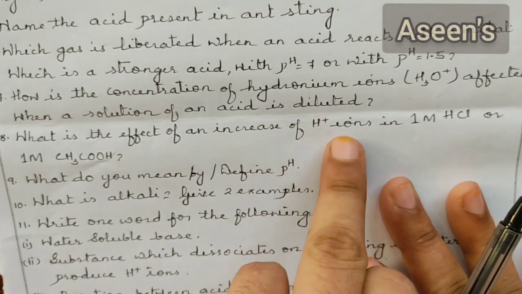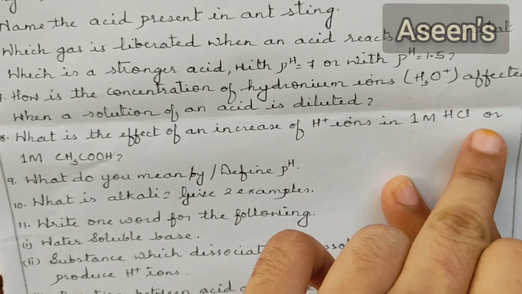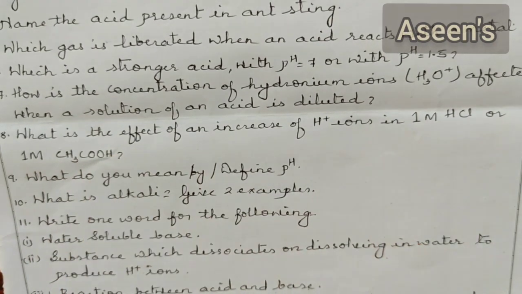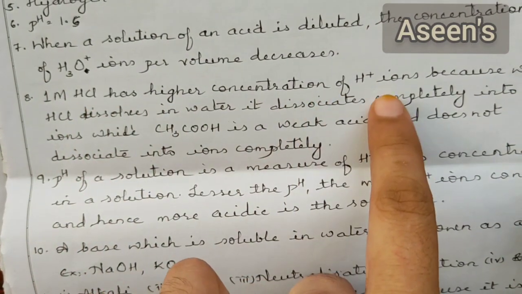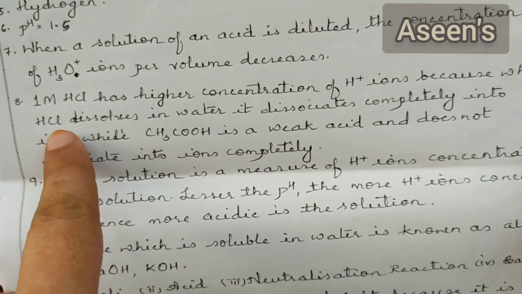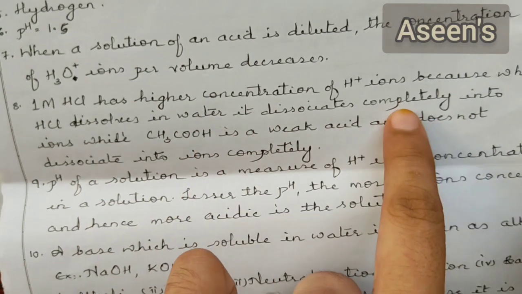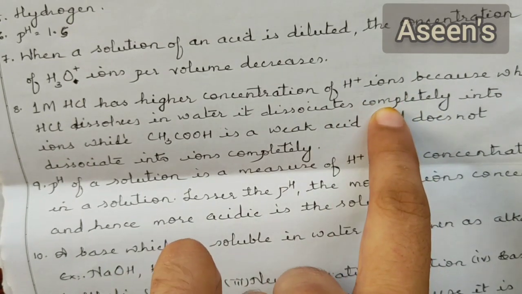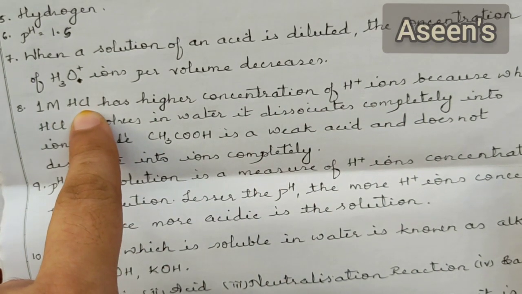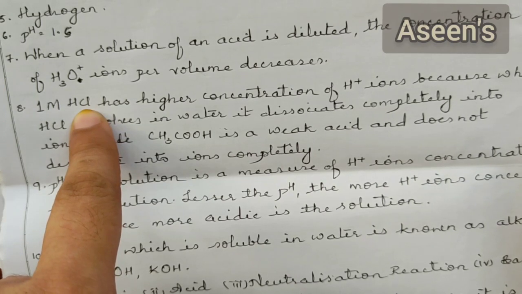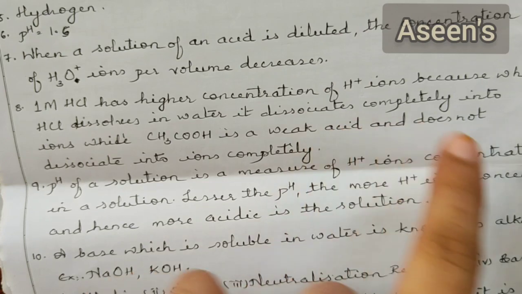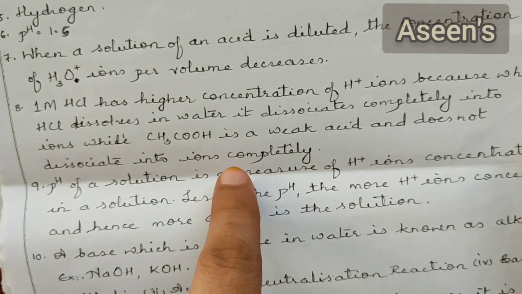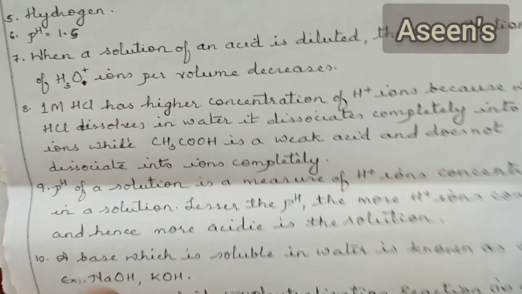Next, what is the effect on the H plus ion concentration in 1 M HCl or 1 M acetic acid solution? So 1 M HCl has a higher concentration of H plus ions because when HCl dissolves in water, it will dissociate completely. The reason why it dissociates completely is HCl is a strong acid, and strong acids are the ones which ionize completely in aqueous solution. In the second case, where we have acetic acid, this is a weak acid. Hence, it will not dissociate completely in the water. So, this should be your answer.